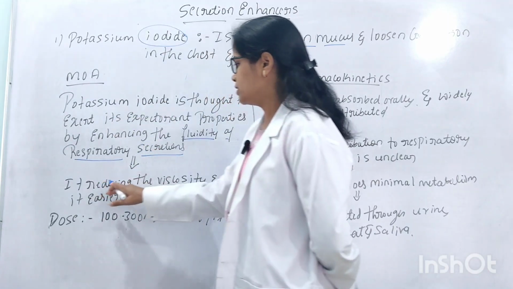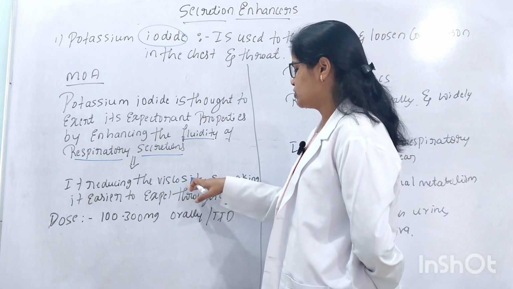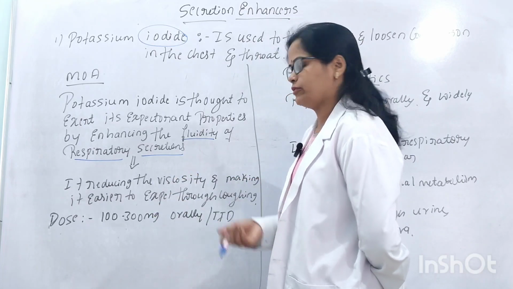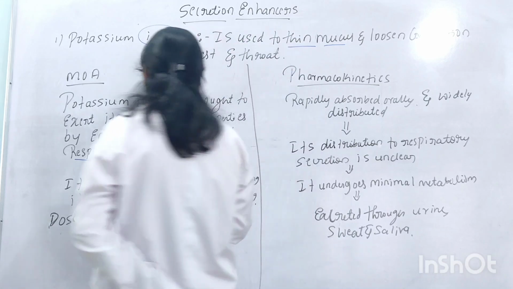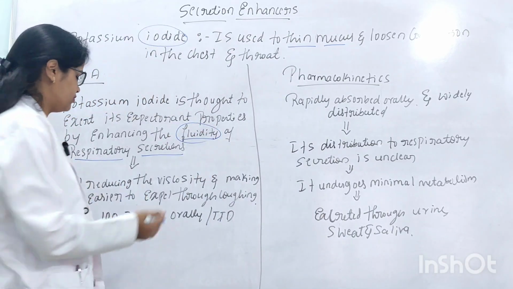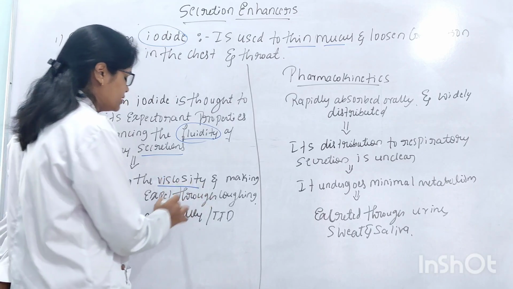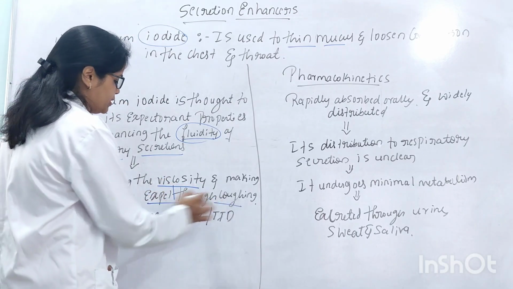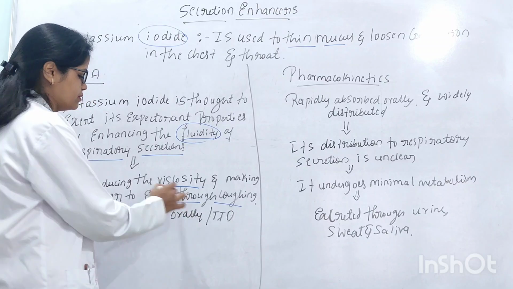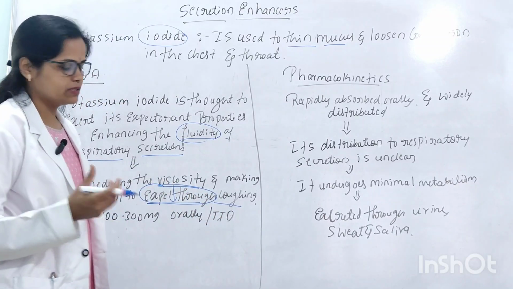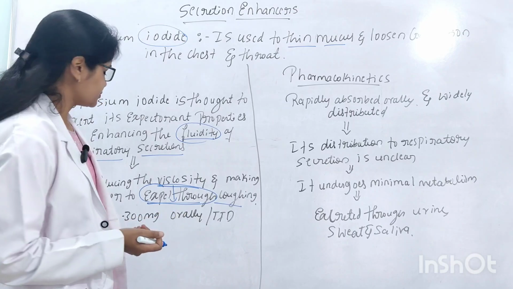Then it leads to reducing the viscosity and making it easier to expel through the cough. Once the mucus becomes fluid, it loses its viscosity. Once it loses the viscosity, it will be expelled through coughing, which means it will come out.